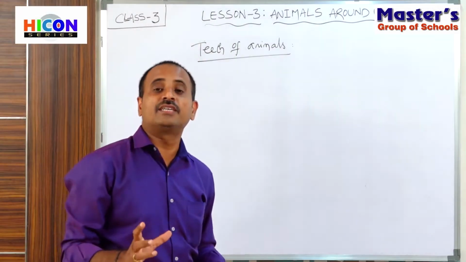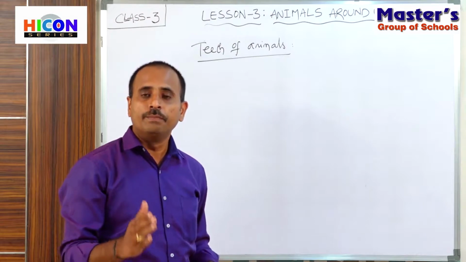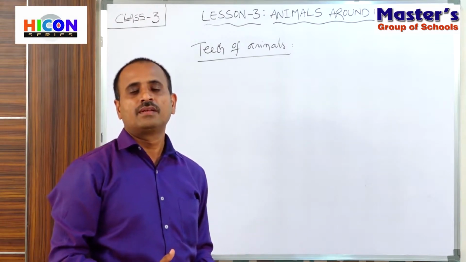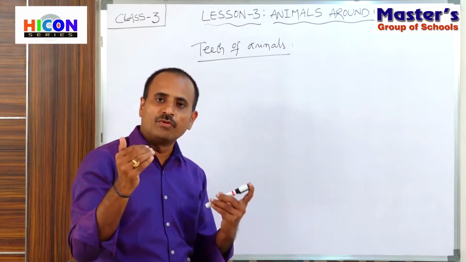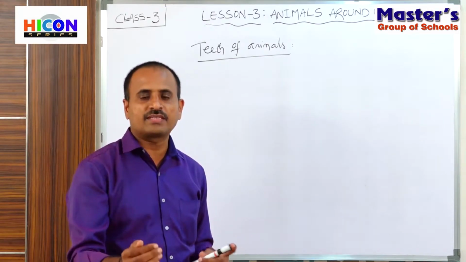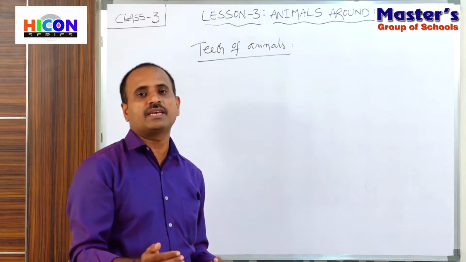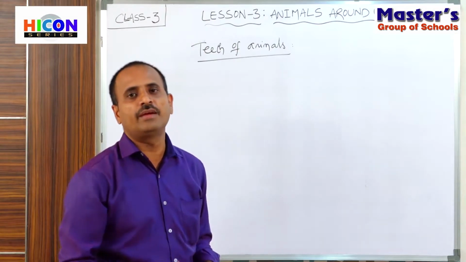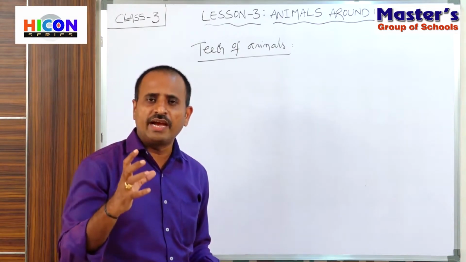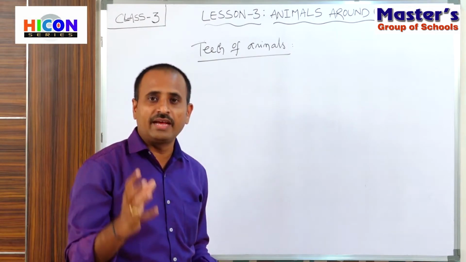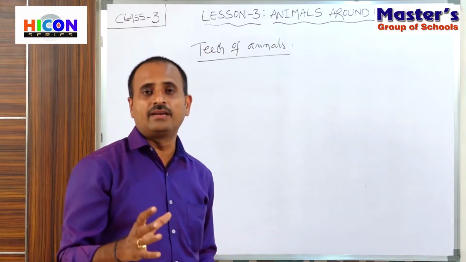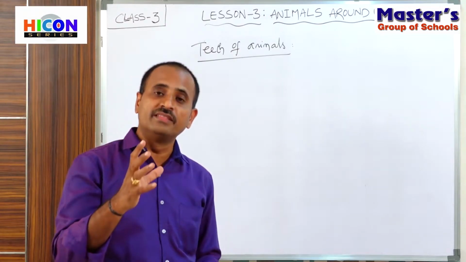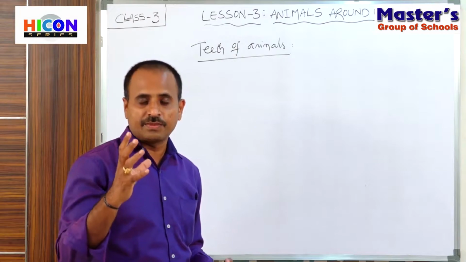Already we have discussed different types of animals based upon their food habits. That is, the animals are classified into three types: herbivorous animals, carnivorous animals, and omnivorous animals. Each animal has special adaptations in their teeth to eat a special type of food.